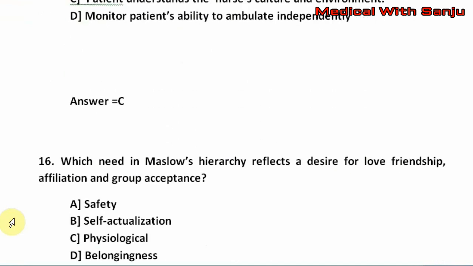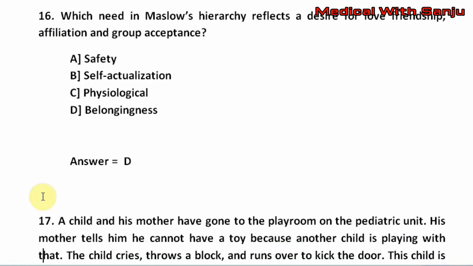Question number 16. Which need in Maslow's hierarchy reflects a desire for love, friendship, affiliation and group acceptance? Option A, safety. Option B, self-actualization. Option C, physiological. Option D, belongingness. The right answer is option D, that is belongingness.